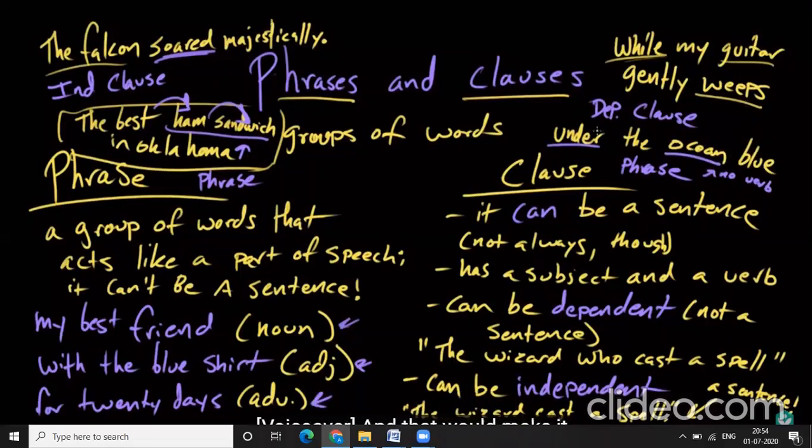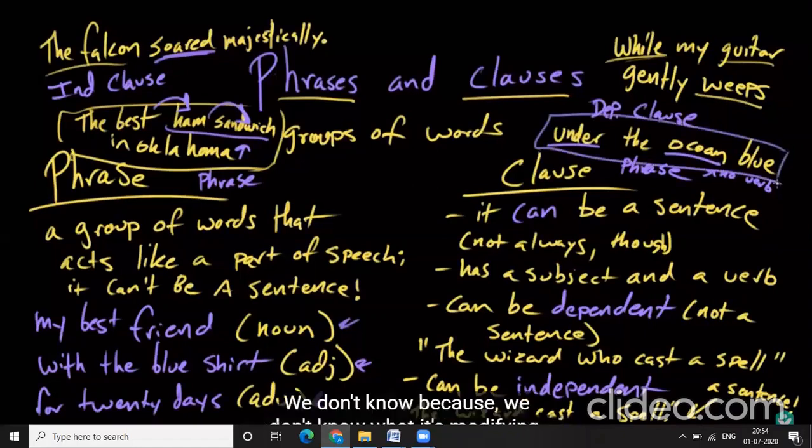And that would make it a phrase and not a clause. So phrases are groups of words that act like parts of speech. So this one, for example, is an adjectival or adverbial phrase. We don't know because we don't know what it's modifying. And this one is a noun phrase, the best ham sandwich in Oklahoma. It's behaving like a noun.